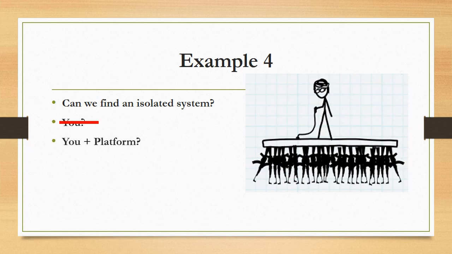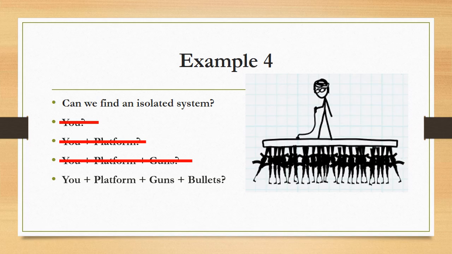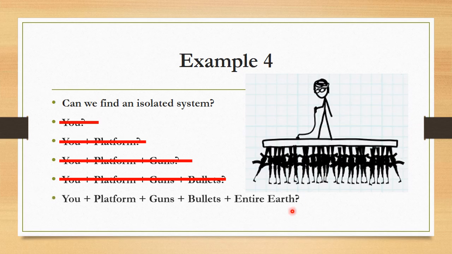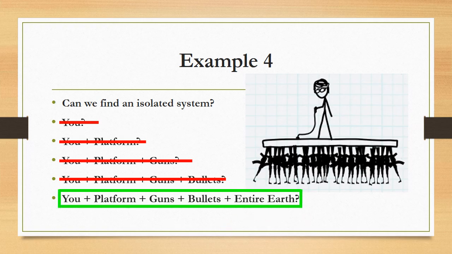What if we include the platform? Well, that would still not be an isolated system because the platform is being pushed up by these guns down here. What if we include the guns? Then we have an isolated system? No, unfortunately, the guns are being projected upwards by the bullets. So what if we put the bullets in the system? Would we then have an isolated system? Still no, because in the entire system, all four things we've included so far, we have a non-zero external net force due to gravity. Since that comes from the entire Earth, we could then put that in the system, and you would have an isolated system.